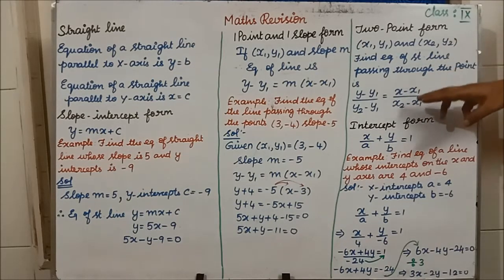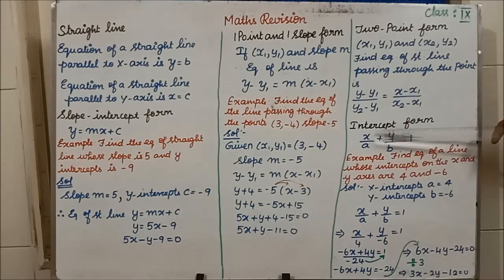After substituting you have to do the cross multiplication. After cross multiplication you have to multiply each term and then write it in the format: x term, y term, then constant. Clear all of you, the 2-point formula? Yes. The next one is the intercept form. Intercept means x-intercept and y-intercept. They will be giving you the question, and you have to find the equation of the straight line.